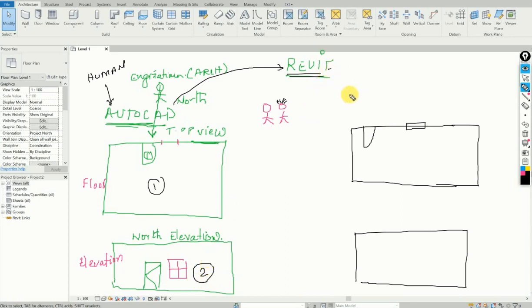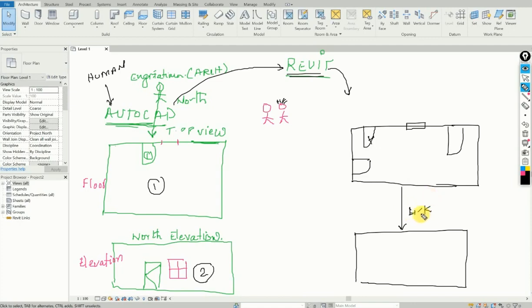Now back to Revit. Okay, again same story. My beautiful wife comes and meets you, and she says, I don't want this door to be here, I want it here. You said, don't worry, I will do it. You want to keep this door here also, I will do it. Don't worry, you give me extra options. Why does it happen? Because you change the front view, it changes itself. Yes, this is called linked. It's amazing.